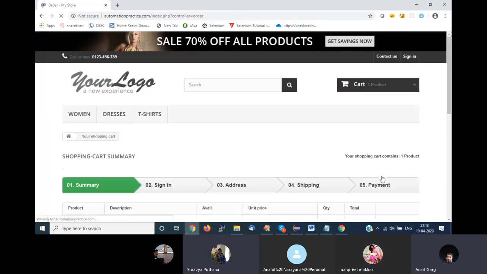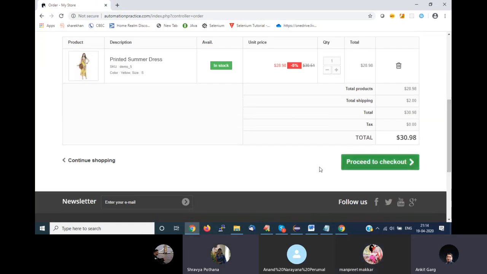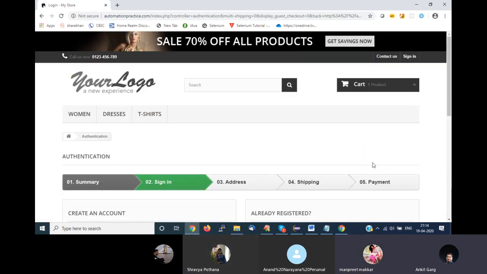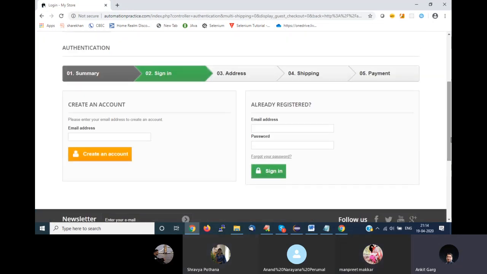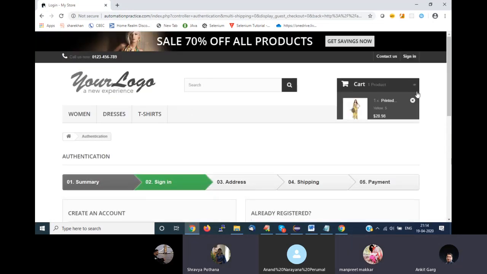I'll again click on checkout, enter the details, and complete it until before the payment part. So that will be my end-to-end scenario. How we need to automate things, we will see in that particular way.